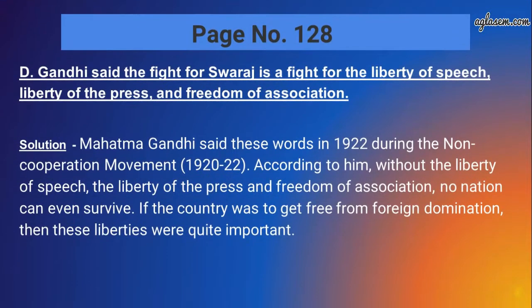Moving to the next, that is the D part. Gandhi said the fight for Swaraj is a fight for the liberty of speech, liberty of press, and the freedom of association. So the solution is Mahatma Gandhi said these words in 1922 during the non-cooperation movement. According to him, without the liberty of speech, the liberty of press, and freedom of association, no nation can even survive. If the country was to get free from foreign domination, then these liberties were quite important. So this is all for question number 1 from page number 128.